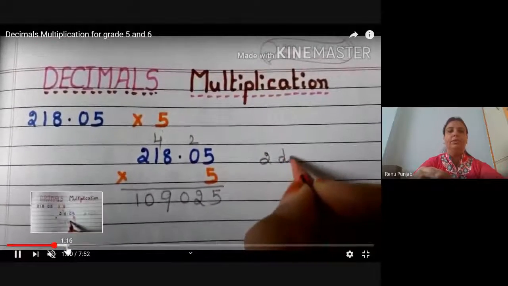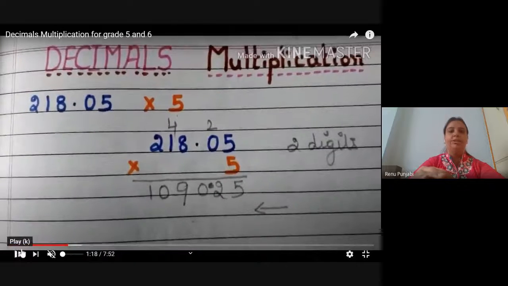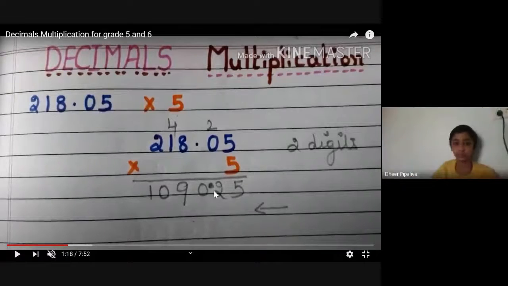We have to multiply it normally. Now we have to see how many digits are there after the decimal. So there are 2 digits after the decimal. So we have to count from the right in our product, 2 digits, 1, 2, and then put the decimal.